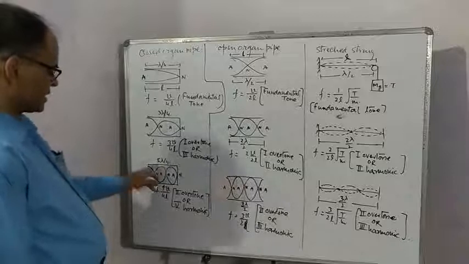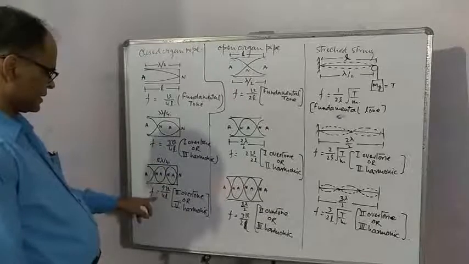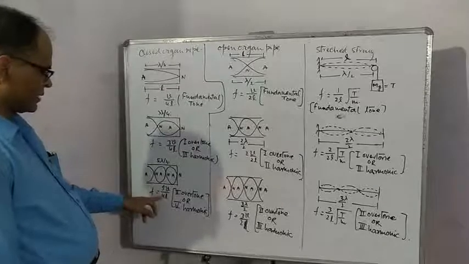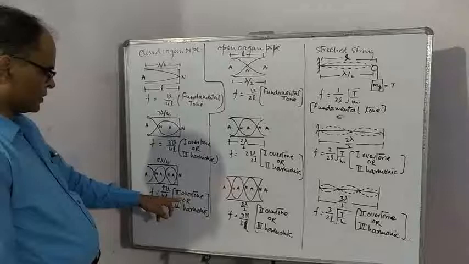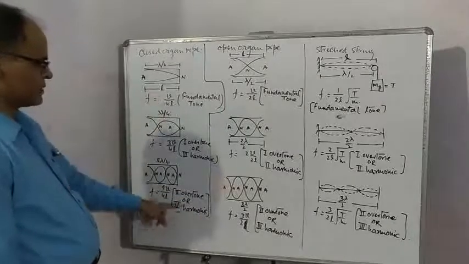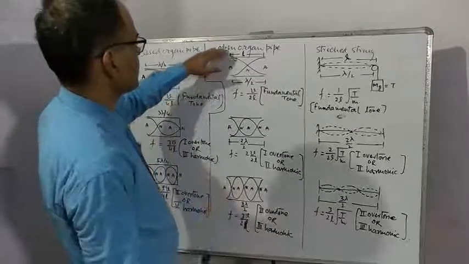Next vibration is like this. In this situation, frequency is 5v by 4L, so it is the second overtone, and 5 times the fundamental, so it is fifth harmonic. Now let us understand the open organ pipe.